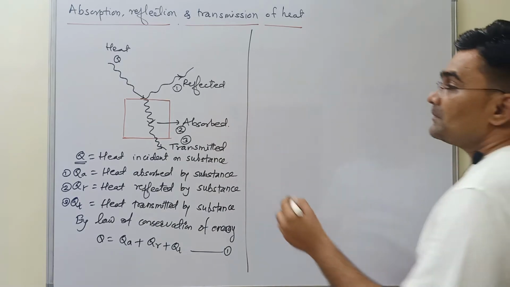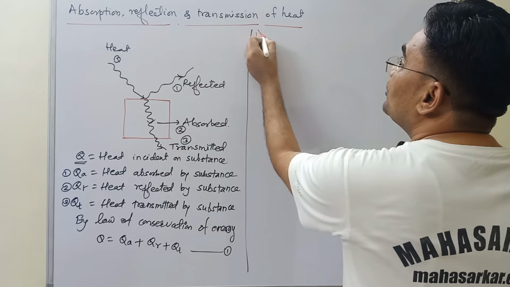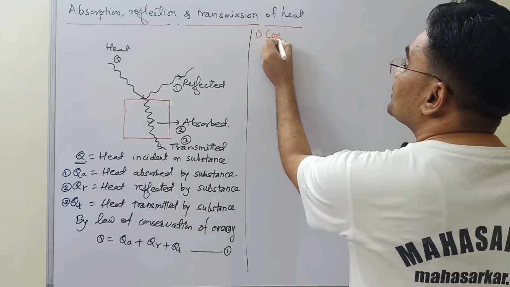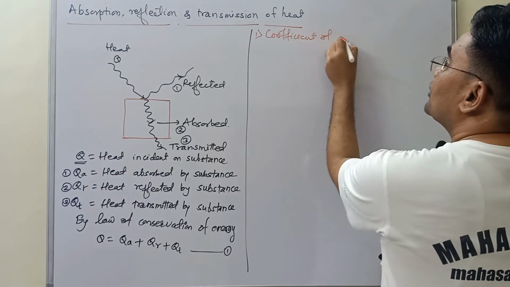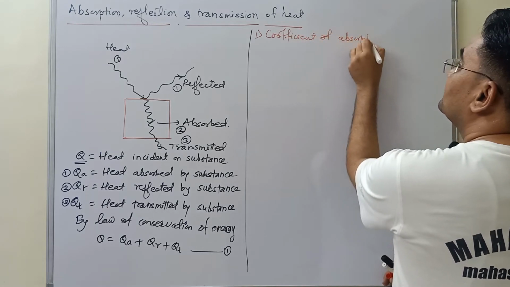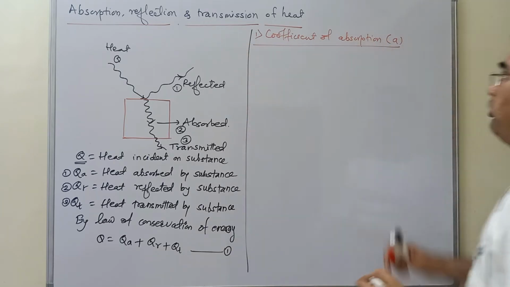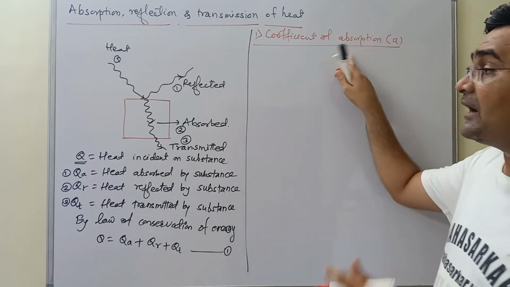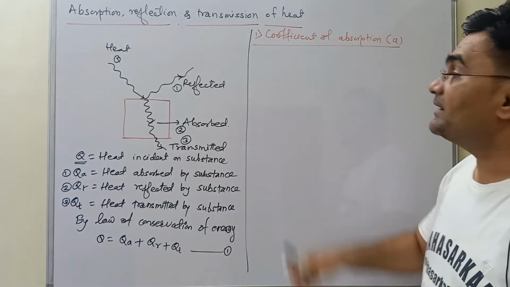So when you consider these terms, we need to define some terms like coefficient of absorption, indicated by small a. It defines how much percentage of heat is going to be absorbed by the substance.